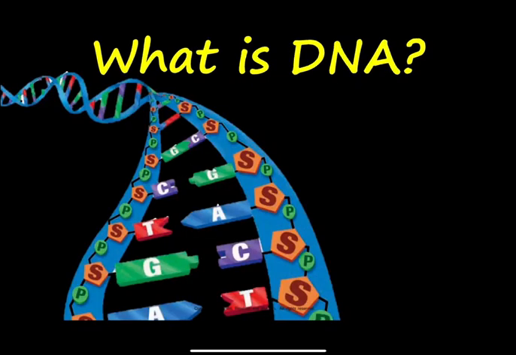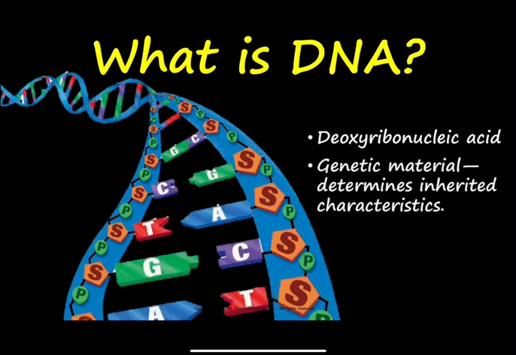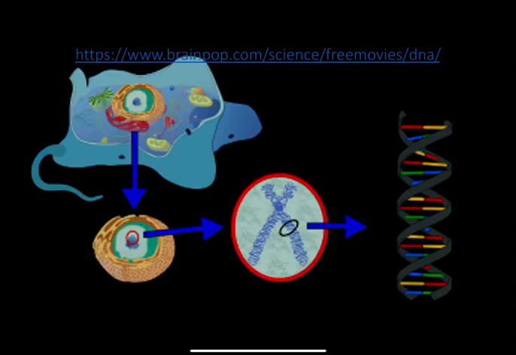What is DNA? We will have a little subunit on DNA later, but it would be a good thing for you to understand basically what DNA is now. DNA is deoxyribonucleic acid. Take a moment and try to pronounce that 5 times fast. DNA is the genetic material that determines what you look like. It determines inherited characteristics. You can learn more about DNA by completing a BrainPOP later in class.